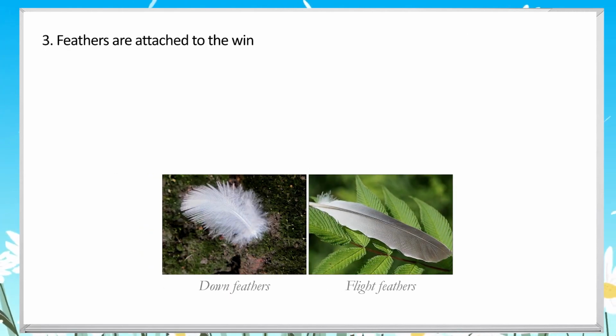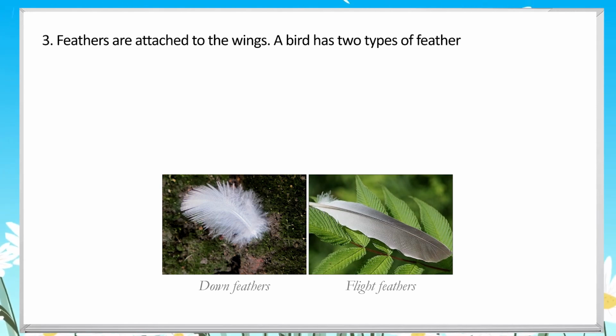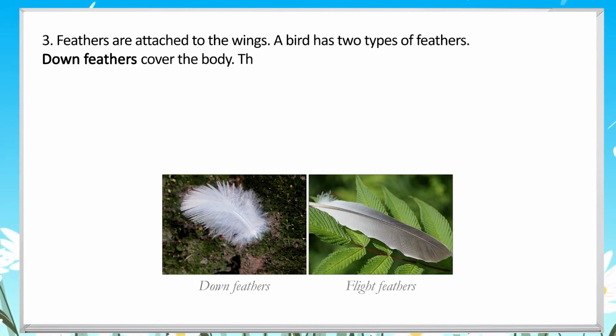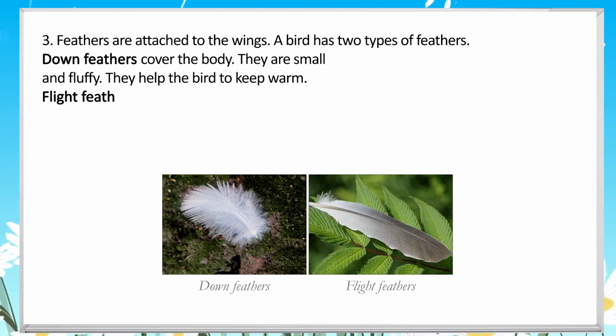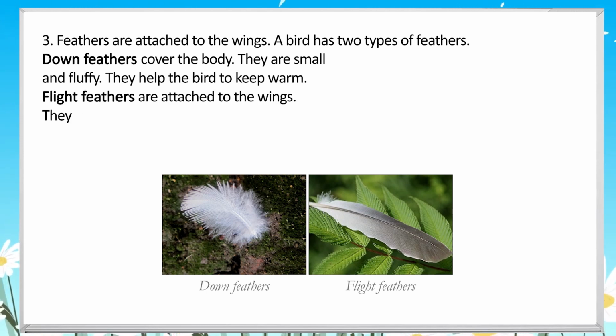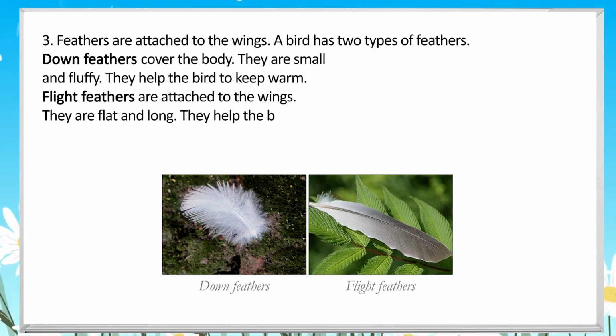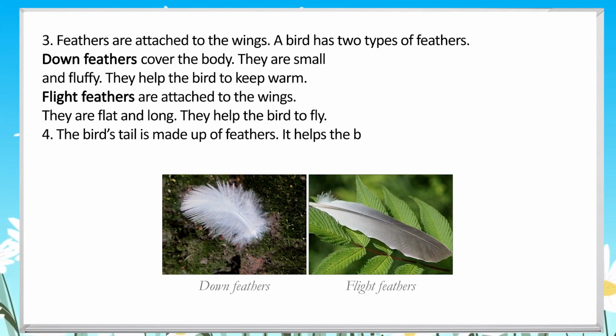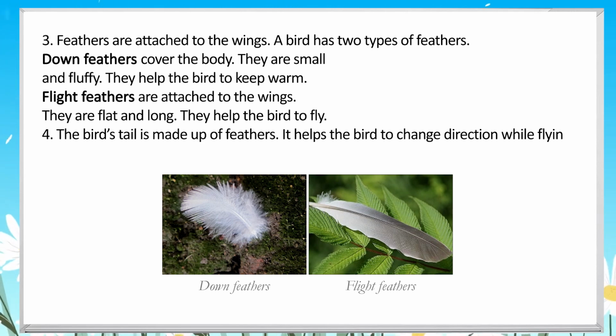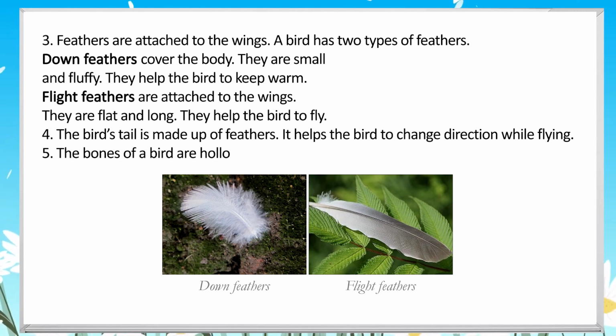3. Feathers are attached to the wings. A bird has 2 types of feathers. Down feathers cover the body. They are small and fluffy. They help the bird to keep warm. Flight feathers are attached to the wings. They are flat and long. They help the bird to fly.